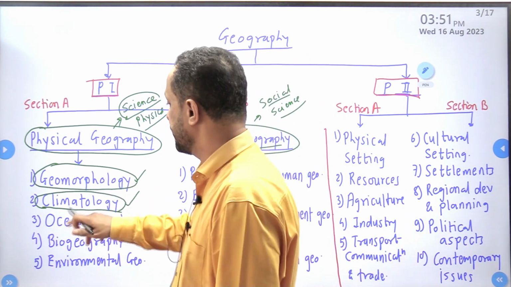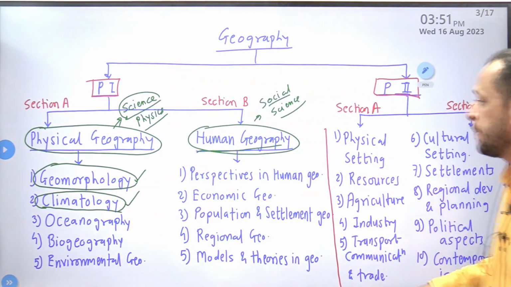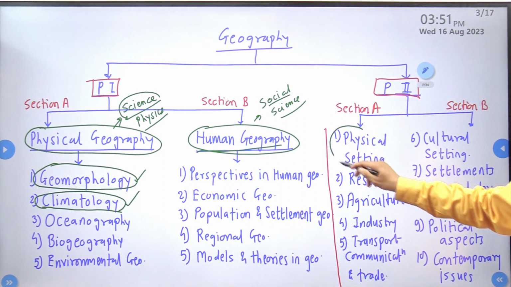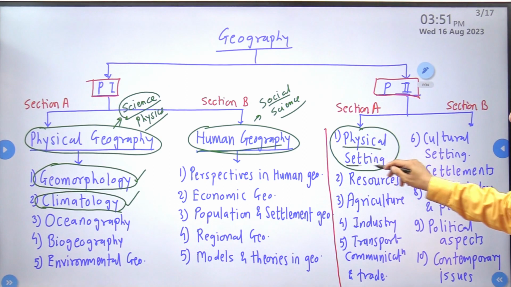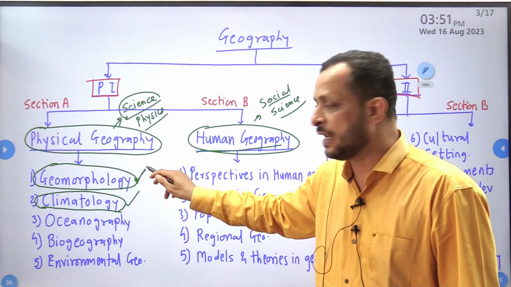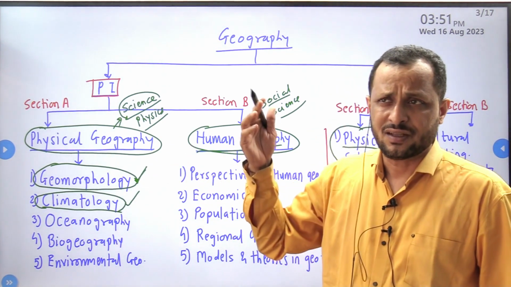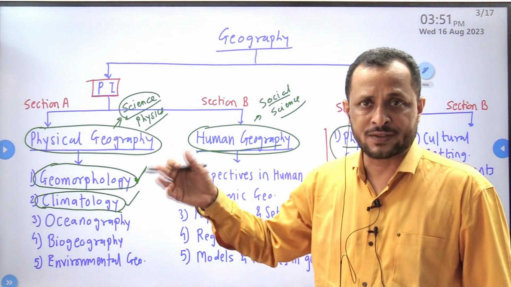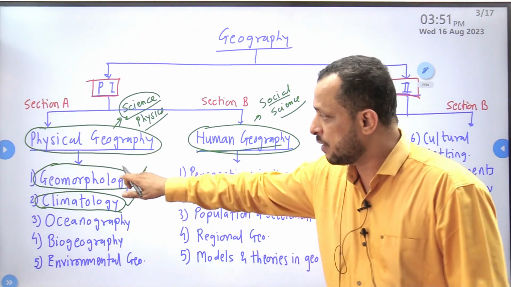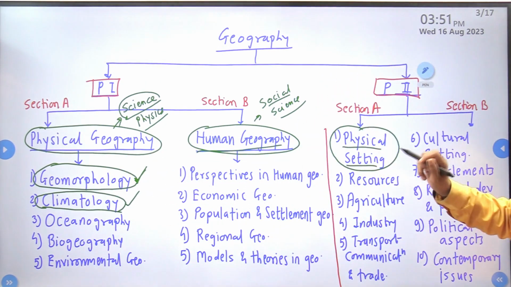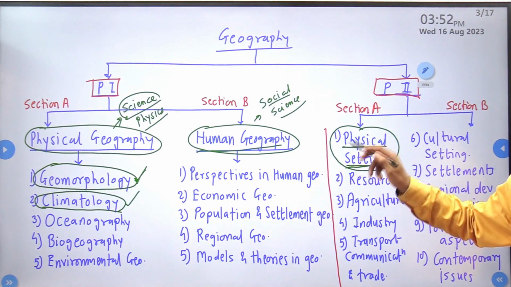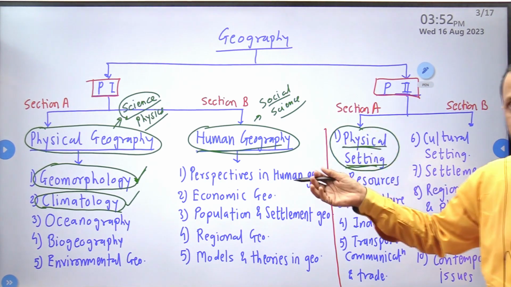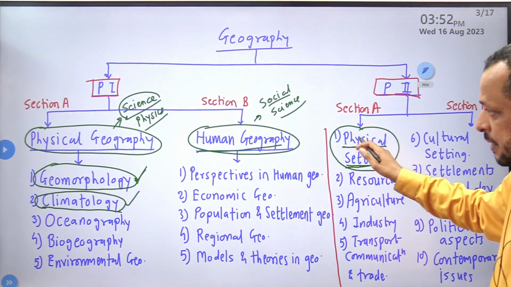Now try to understand. Parallel to these two topics, this topic is there, physical setting. In this, what will we study? Over here in geomorphology, we study landforms, meaning mountains, plateaus, plains, how they are generated. So the application of that to India: India's physiographic divisions, Himalaya, North Indian plain, peninsular plateau, how they are formed, what are their subdivisions, that part.